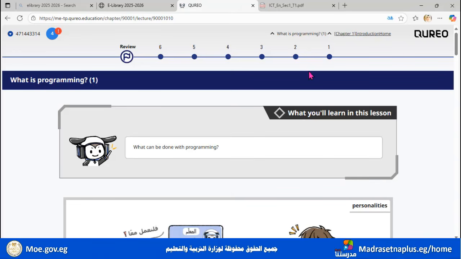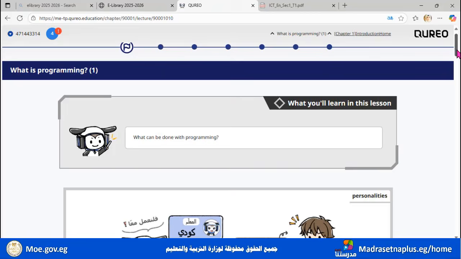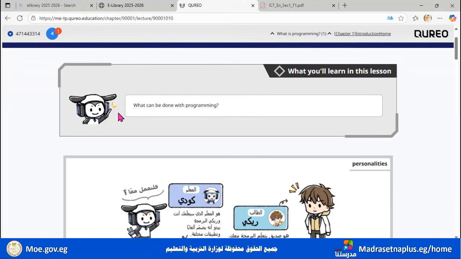Okay, as you can see here, this is what we have. These are the lessons for us. So here we have what is programming number 1 and this 2. Once we finish 1, we are going to move automatically to 2 and 3 till the end of the review here. Okay, starting with the first one, what is programming? So here we have what you will learn in this lesson. What can be done with programming? What is the use of programming? Why it's interesting?